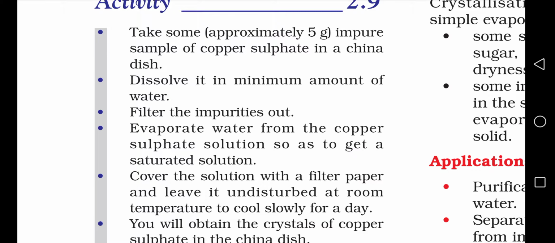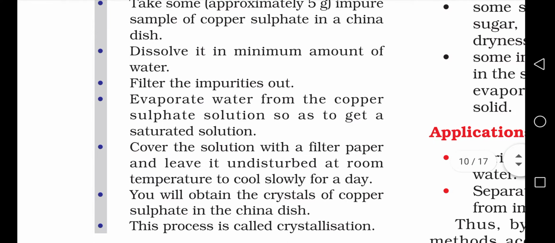So now we should evaporate the water from the copper sulfate solution so that we get a saturated solution of copper sulfate, right? So here we are using the process of evaporation. You just need to keep it at room temperature so that all the water content from that solution is evaporated, and what we are going to get is a saturated solution.